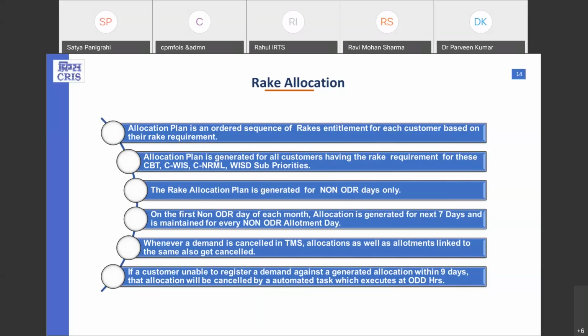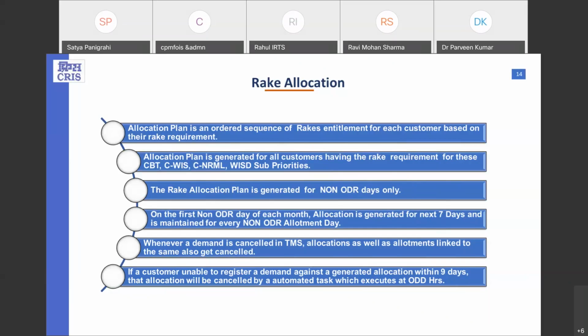And this allocation plan is generated for each sub-priority which has the CRR only, not any NDL or NDNL, because these sub-priorities have no CRR. And the rake allocation plan is generated for non-ODR days only, not for ODR days. It means if we have 2 ODR days in a week, then around 22 days in a month are non-ODR days, and the allocation plan is generated only for non-ODR days.